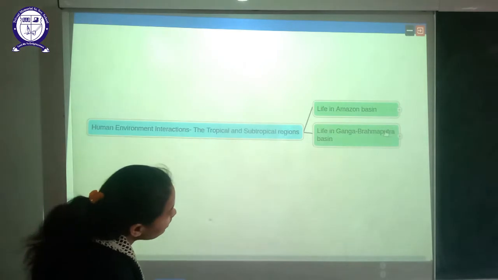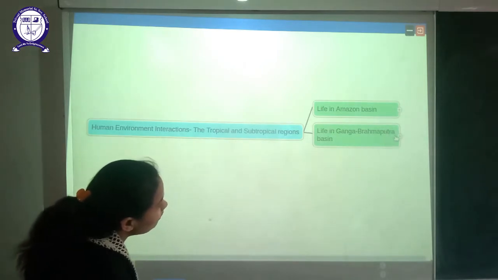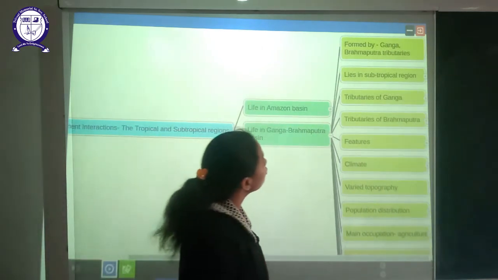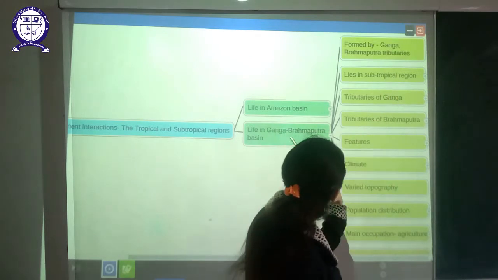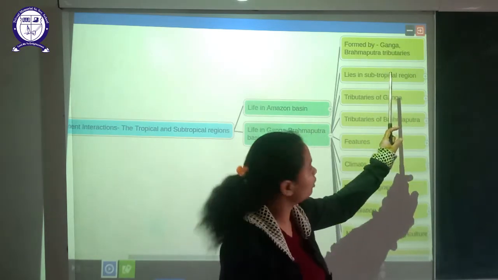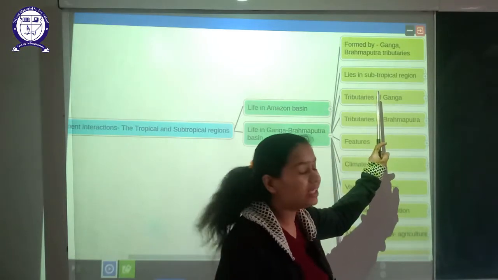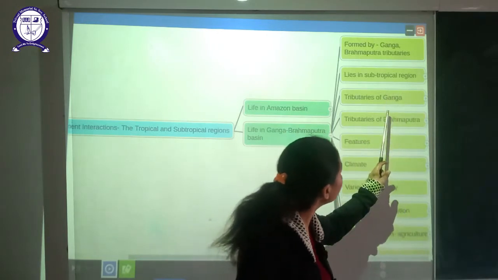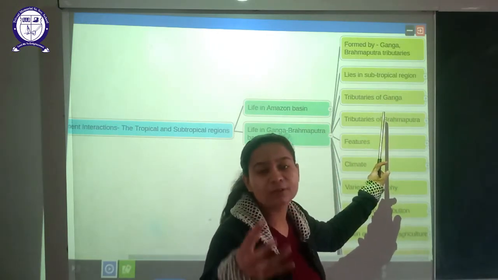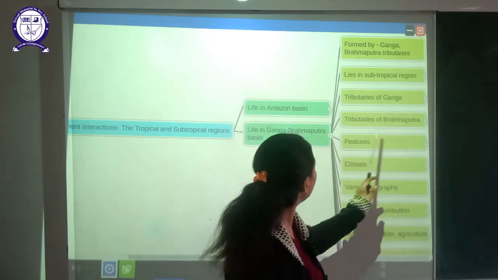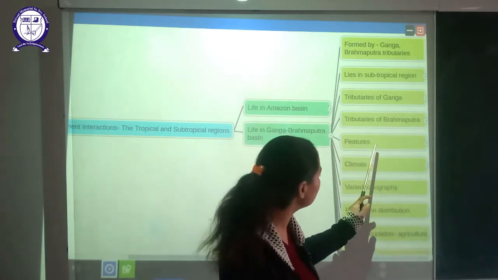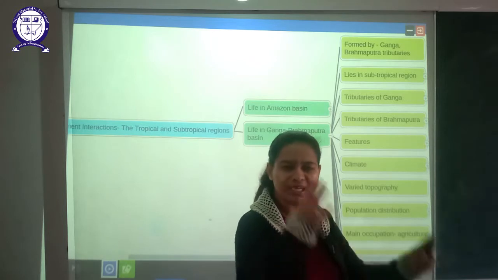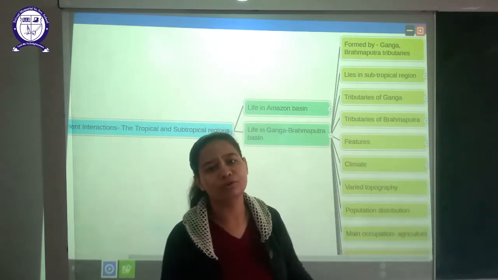If we talk about life in the Ganga-Brahmaputra basin, let's have a look at what we are going to study. Firstly, this area is formed by the Ganga and Brahmaputra tributaries. We will study its location, that it lies in the subtropical region, the various rivers present here, especially the Ganga and its tributaries, the tributaries of Brahmaputra, its features, the climate, varied topography, population distribution, and many more topics. So let's have a detailed discussion about all of them.